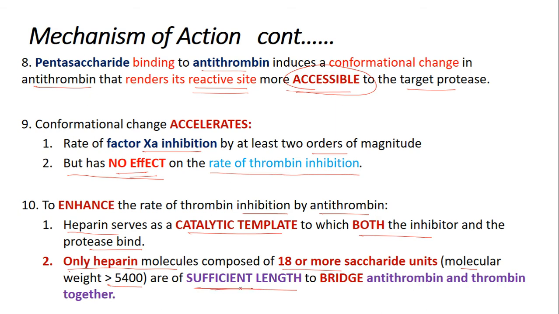It should have sufficient length. Why? To bridge antithrombin as well as thrombin together. Because of the sufficient length, it provides a catalytic template to which both the inhibitor and the protease will bind, and thereby heparin helps in inhibition of factor 10A as well as thrombin. So it inhibits both factor 10A as well as thrombin.